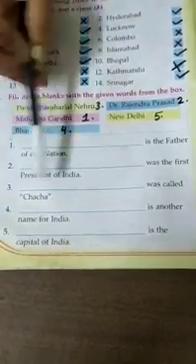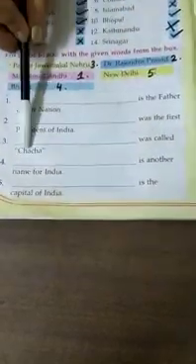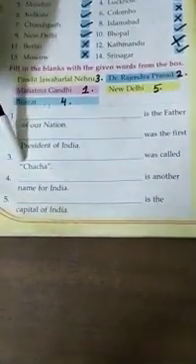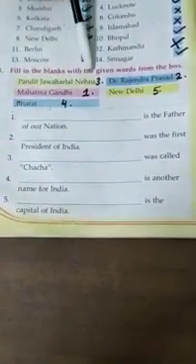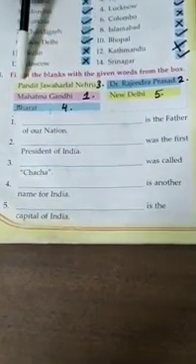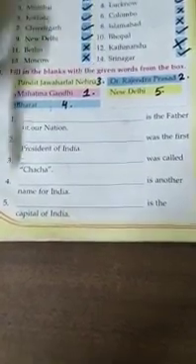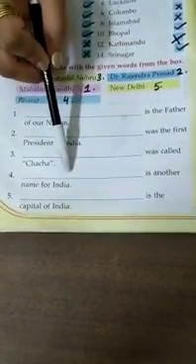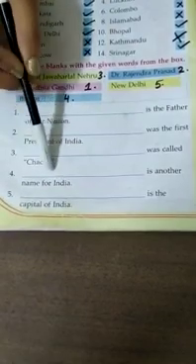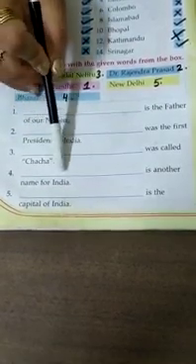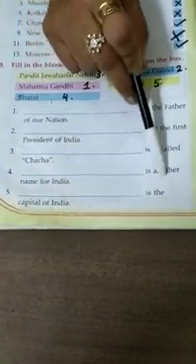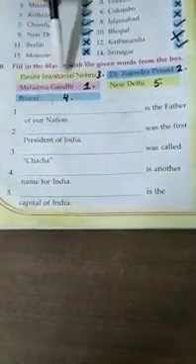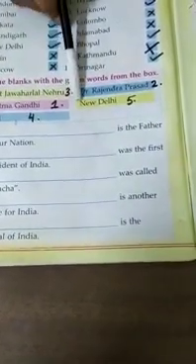Now the third one is dash was called Chacha. Okay, Chacha was a nickname or the title given to whom? Pandit Jawaharlal Nehru, because he loves children a lot. That's why we call him Chacha. Now the fourth one is dash is another name for India. In the starting of the chapter only I told you Bharat is the another name for India. The fifth one is dash is the capital of India. Which place is the capital of India? New Delhi. New Delhi is the capital of India.